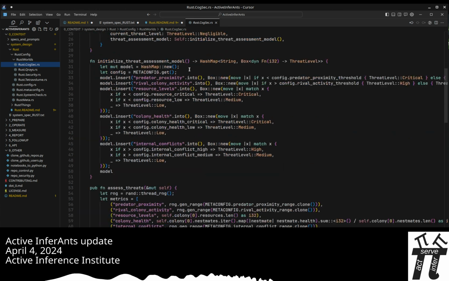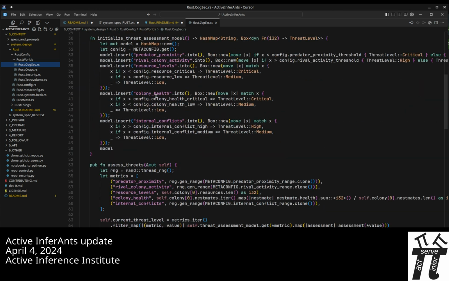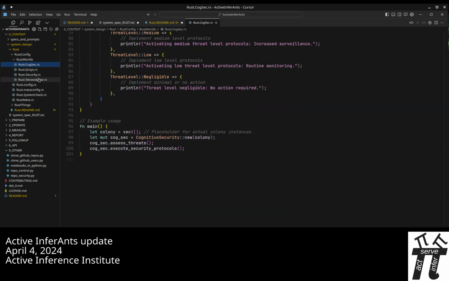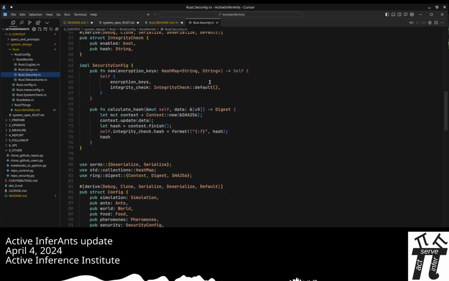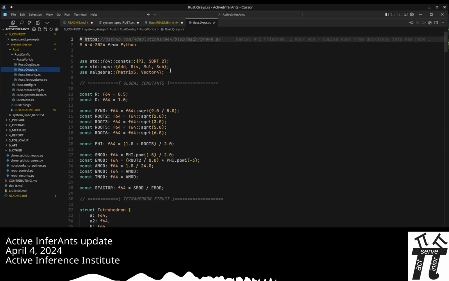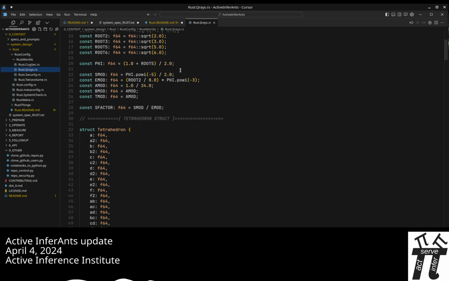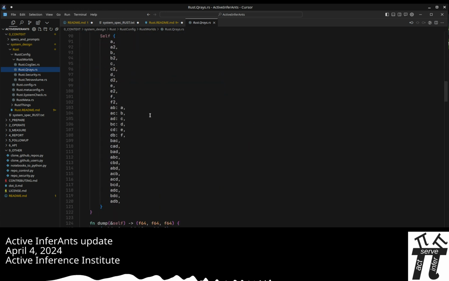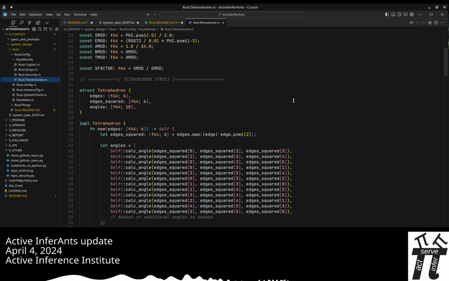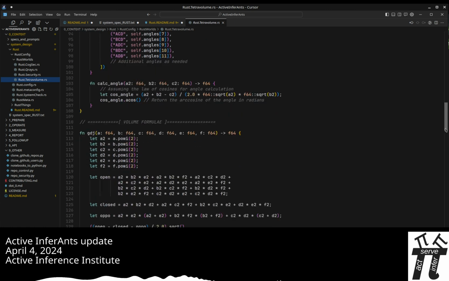So here we have cognitive security classes in Rust, and porting over from 4D solutions, quadrays, tetrahedral coordinates, and tetravolumes. Those were both translated from Python.